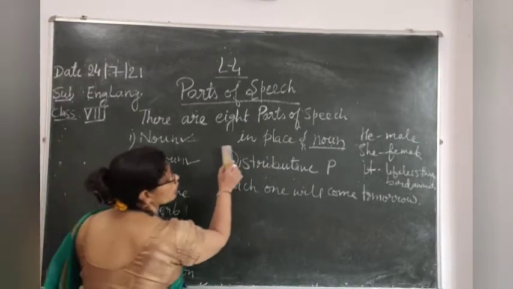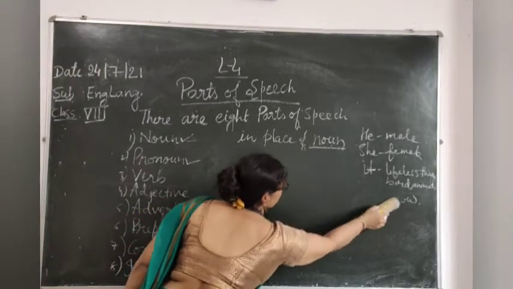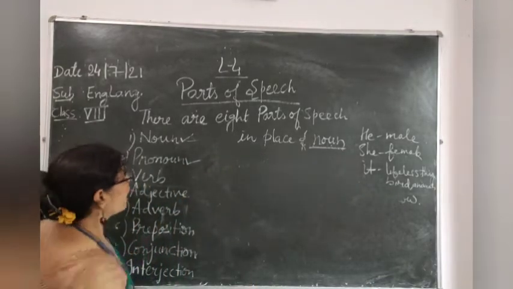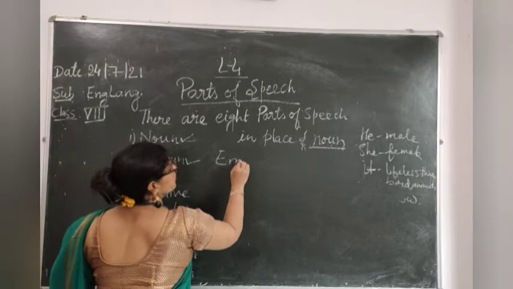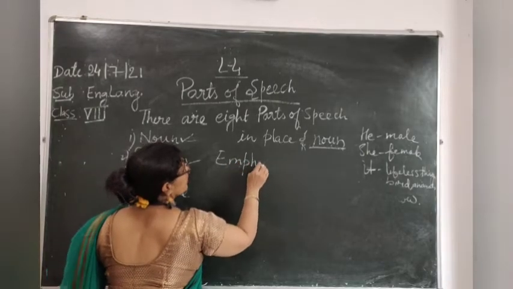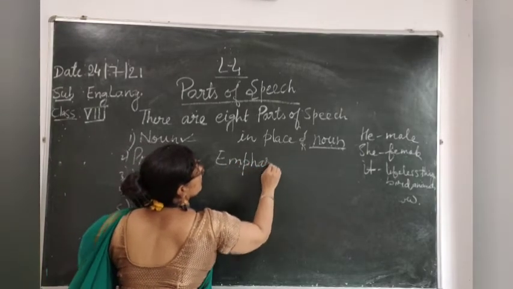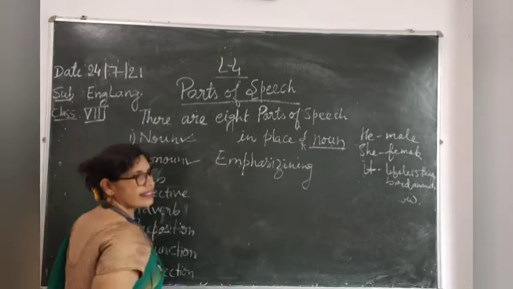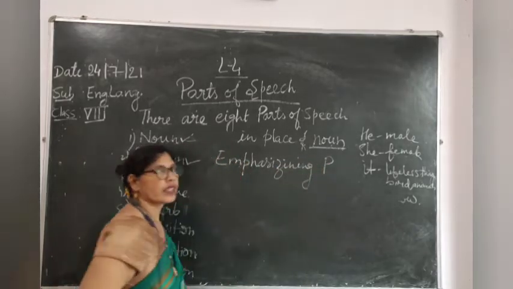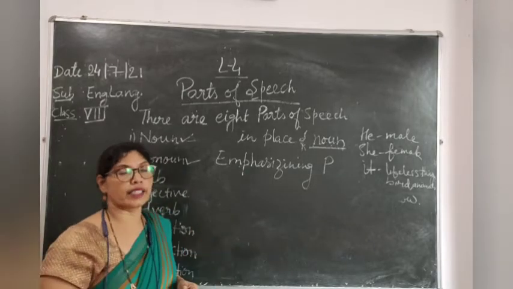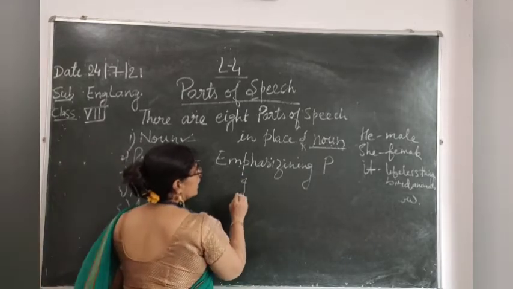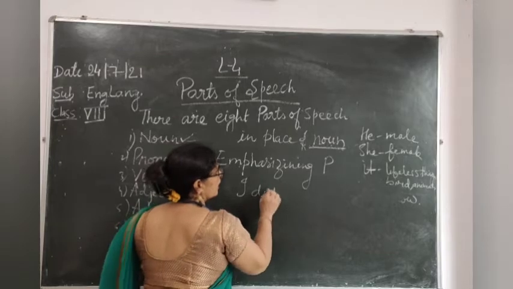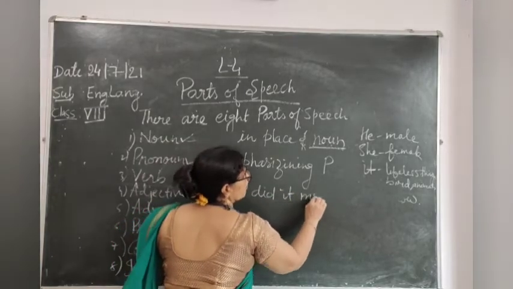Now, the next is emphasizing pronoun. Emphasis, जोर देके बोलते हैं. जैसे, I did it myself.